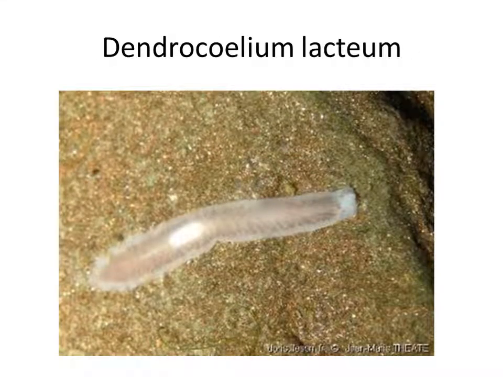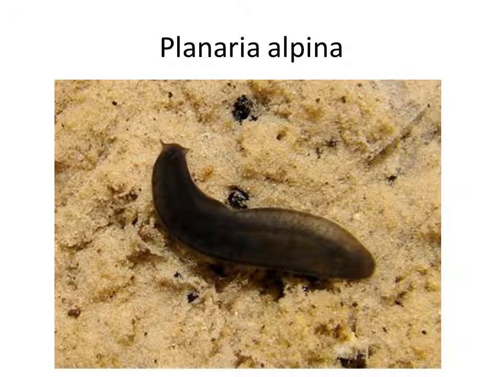Other species, Dendrocoelum lacteum. Lacteum means milk because they are milky white. They are living also in clean waters, in streams, and they are indicators for clean waters. Another species, Planaria alpina. From the name, you can suppose that it's living in the high mountains, in the alpine areas. You can see the characteristic ears. There's not, of course, ears, as I said, they are sensory organs, tentacles.